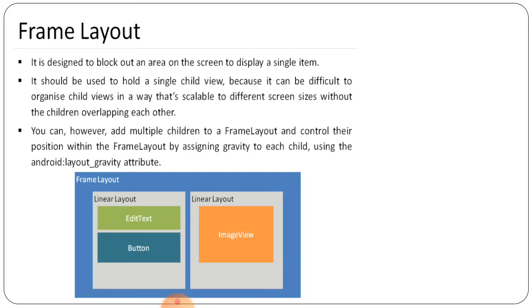Next is here the frame layout is given here. The frame layout यहाँ पे देख सकते हैं हम लोग. तो दो two different linear layouts we are able to see, right? So in which the first is the edit text and button, and next one is the image view. So this is what that is designed to block out an area on the screen to display a single item. So it should be used to hold a single child view, but because it can be difficult to organize the child views in a way that is scalable to different screen sizes without the children overlapping each other. So here we have to add the multiple children to a frame layout and control their position within the frame layout by assigning the gravity to each child using the Android layout gravity attribute, we can say, right?